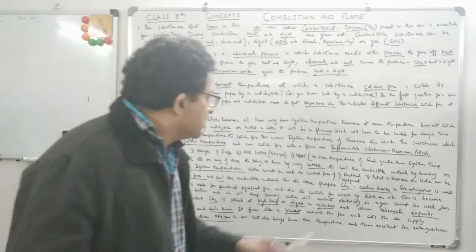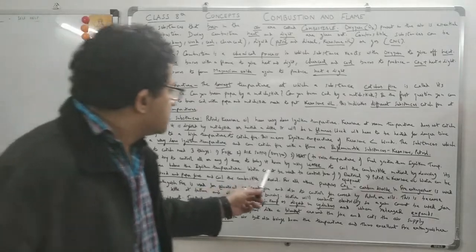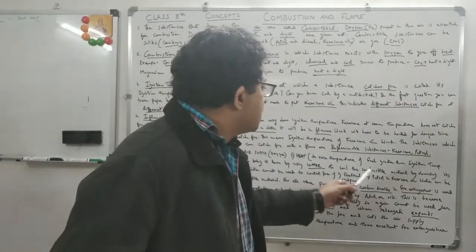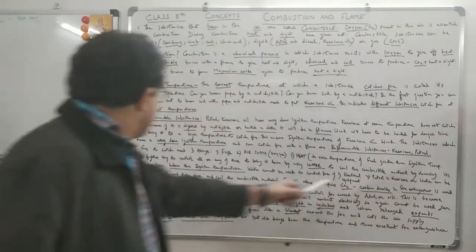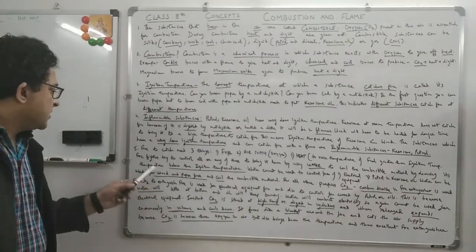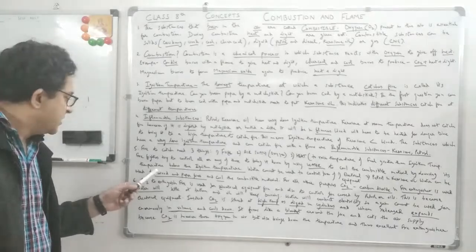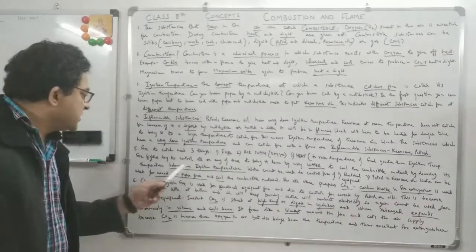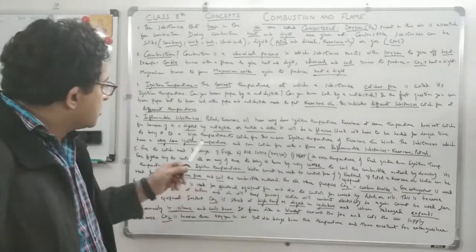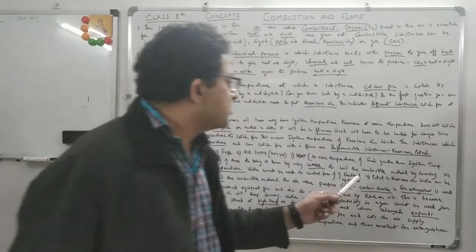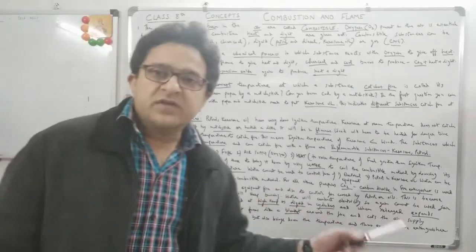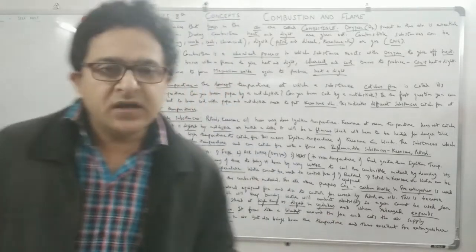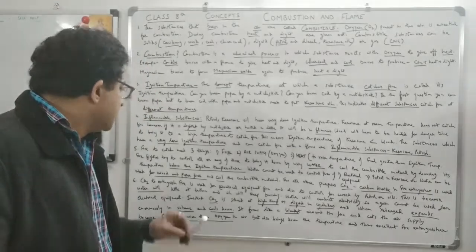That is one thing. So water is used to cool the combustible material by lowering its temperature. Is it clear? Below the ignition temperature. I have underlined this. So when you use water to lower the temperature of the combustible material below the ignition temperature, it will not catch fire.